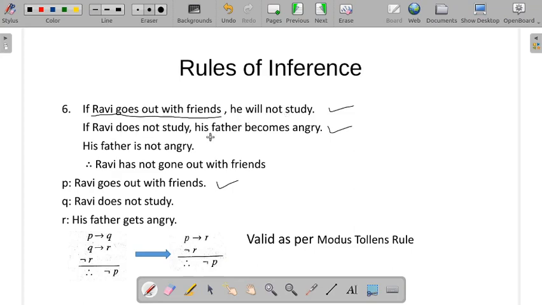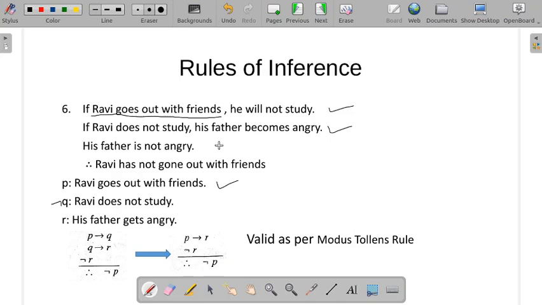So the other one, "Ravi studies", is not there. That's why we have directly taken it as Q. If you get confused, make it as negation Q, it does not alter anything. Okay. So Ravi does not study, negation Q. If Ravi does not study, then his father becomes angry. His father becomes angry.